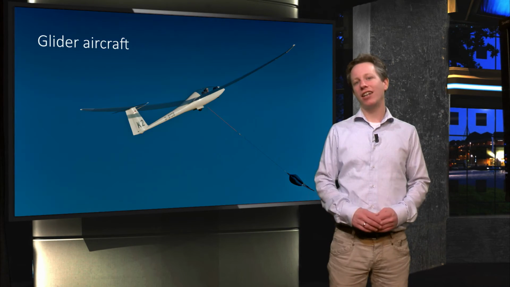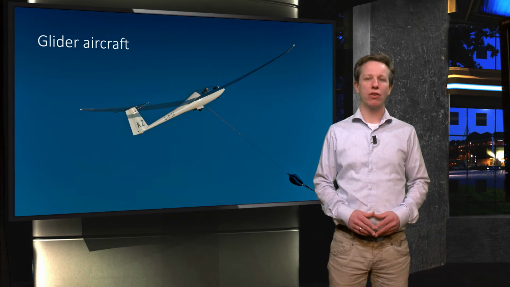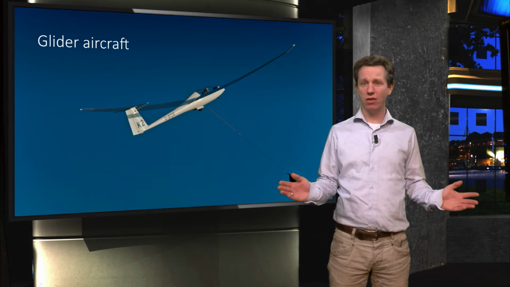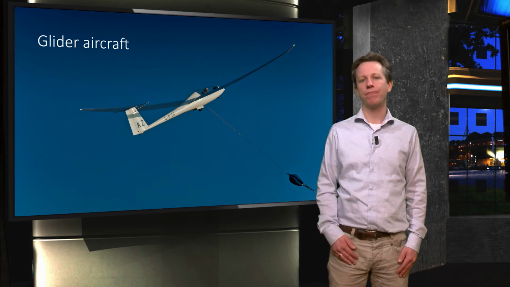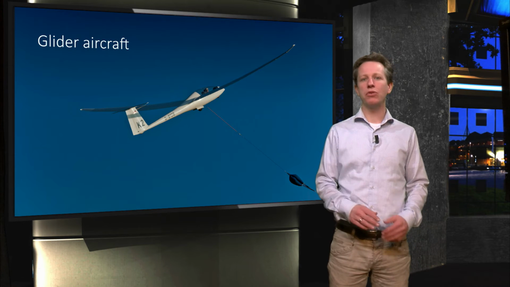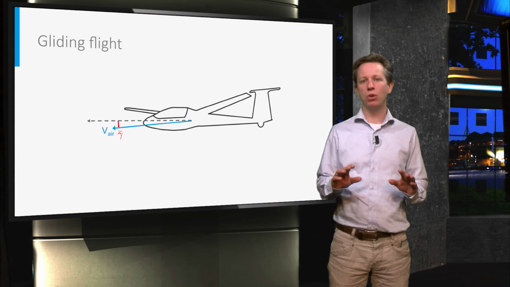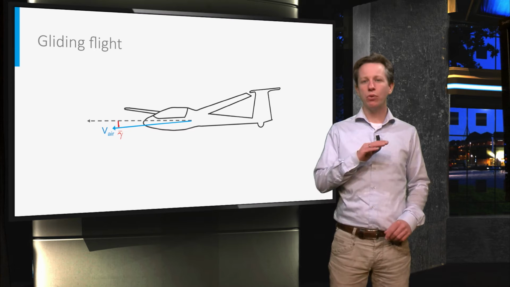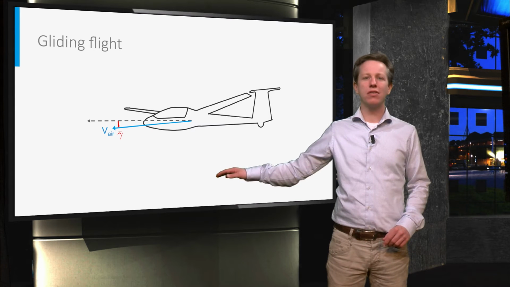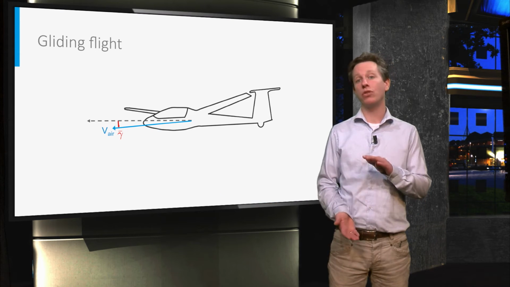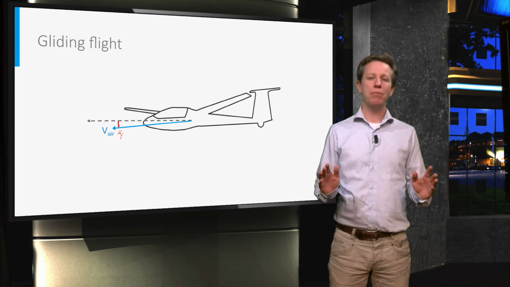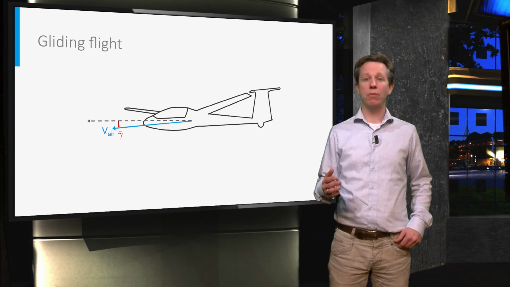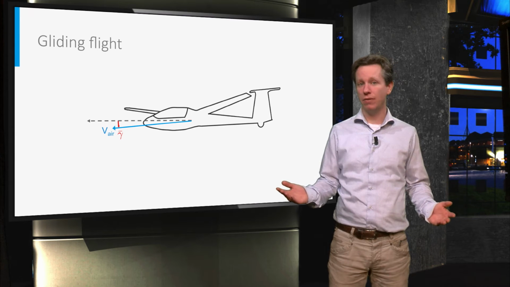Hello! A glider is a special type of aircraft, obviously because it does not have any propulsion system. It is designed to be able to glide at a very small descent angle. Therefore, it can travel great distances horizontally compared to the vertical distance. Perhaps you may wonder how it can get up to a high altitude in the first place.